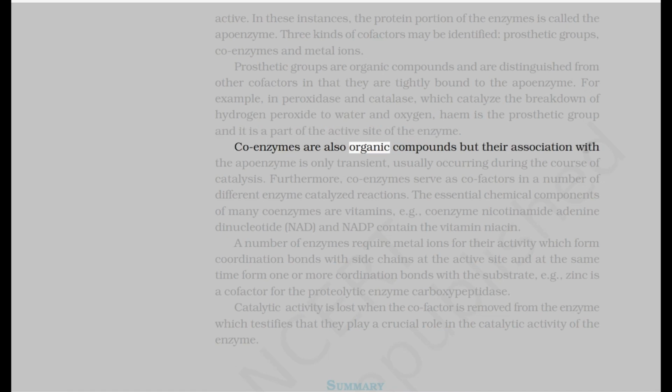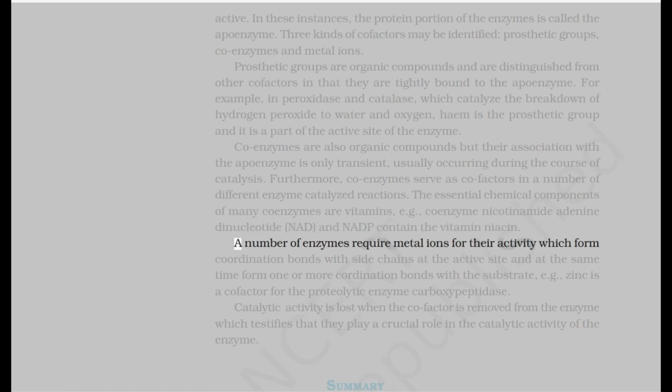Coenzymes are also organic compounds, but their association with the apoenzyme is only transient, usually occurring during the course of catalysis. Furthermore, coenzymes serve as cofactors in a number of different enzyme-catalyzed reactions. The essential chemical components of many coenzymes are vitamins, for example, the coenzymes nicotinamide adenine dinucleotide, NAD, and NADP contain the vitamin niacin.